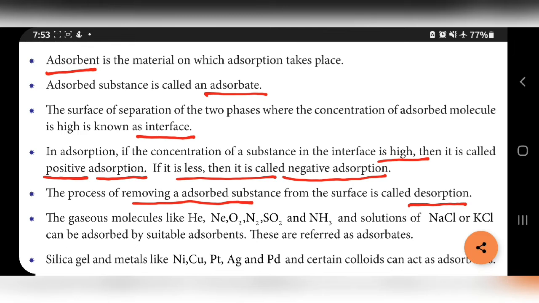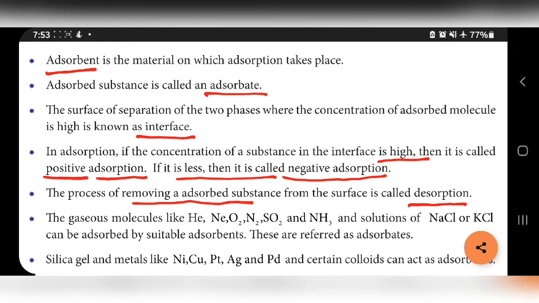Gaseous molecules like helium, neon, oxygen, nitrogen, sulfur dioxide, ammonia, and solutions of sodium chloride or potassium chloride can be adsorbed by a suitable adsorbent. So these gases and solutions are easily adsorbed by an adsorbent, and they are referred to as adsorbates.